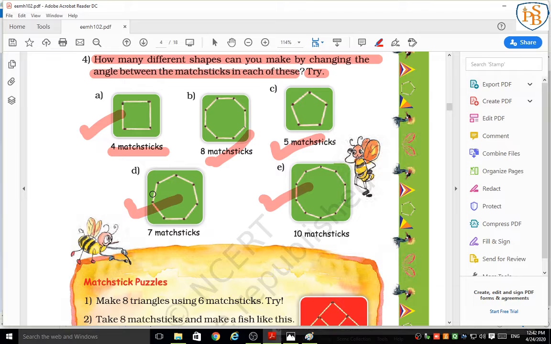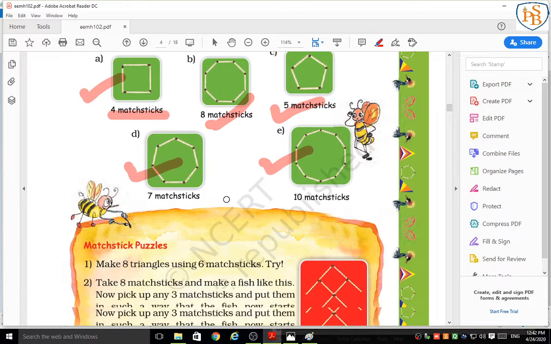Now students, maybe you have a lot of time, so you can make these at home. Everyone has matchsticks, correct? Take a board, a card sheet paper, or a notebook also. Take some matchsticks and just paste your matchsticks in your notebook, and make these different types of shapes by changing the angles.